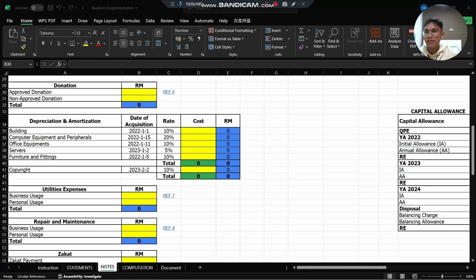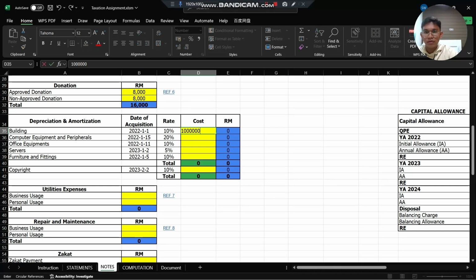So for the donation notes, for the approved donation, we assume that the payment is 8,000. Also for the non-approved donation is 8,000. Next, we go to depreciation and amortization. For the column cost, this is the amortization payment. So for the building, we assume that the payment cost is 1 million.